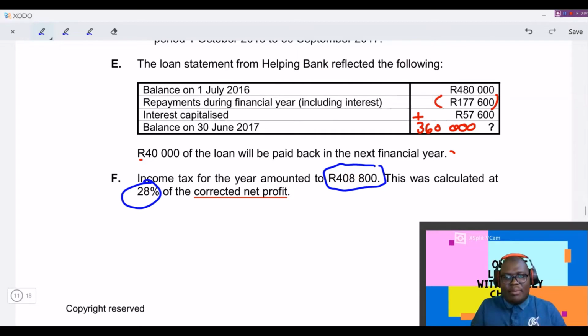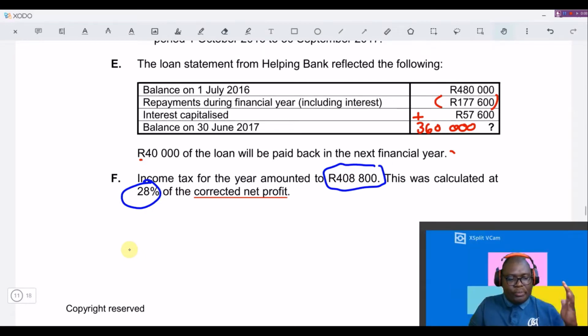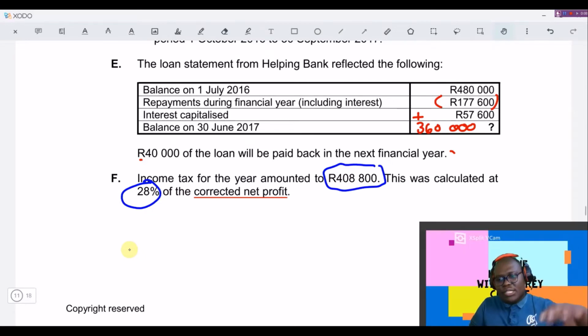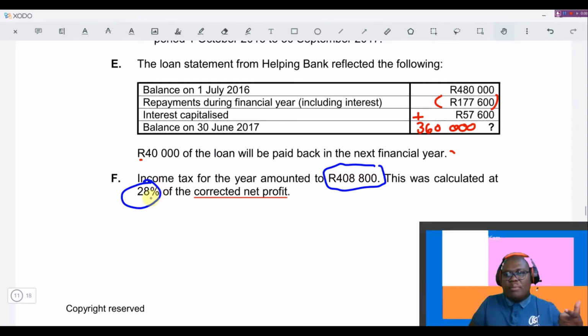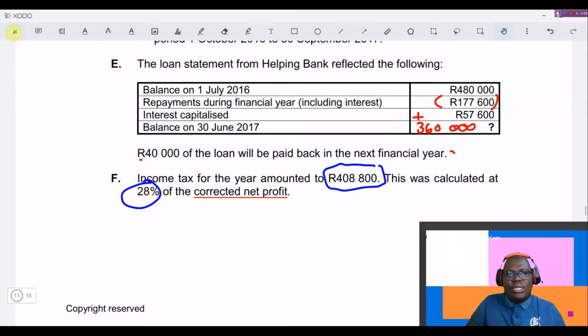This means that this income tax was given to us after they took into consideration the adjustments that are here. So what we're going to do is look for the correct net profit after tax, because the format says it's supposed to be net profit after tax, which is at the bottom of your income statement. Unfortunately, because we're not given the income statement, we were just given the information that is necessary for us to use.